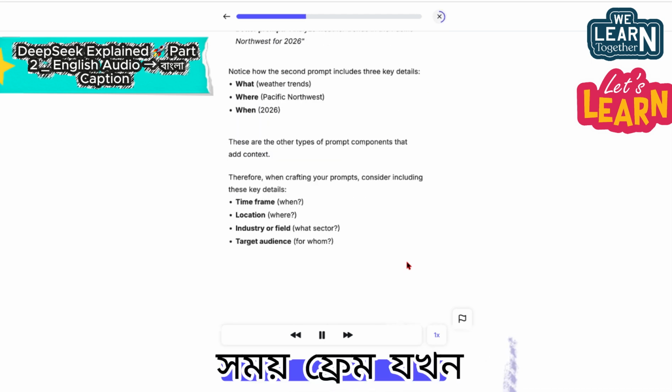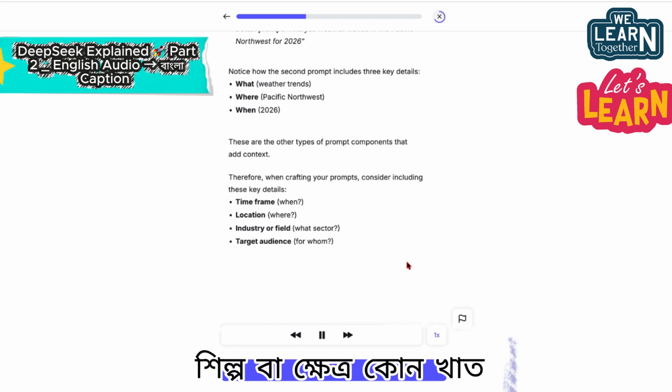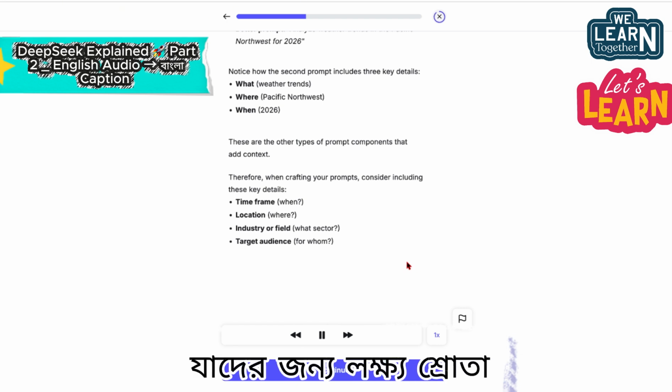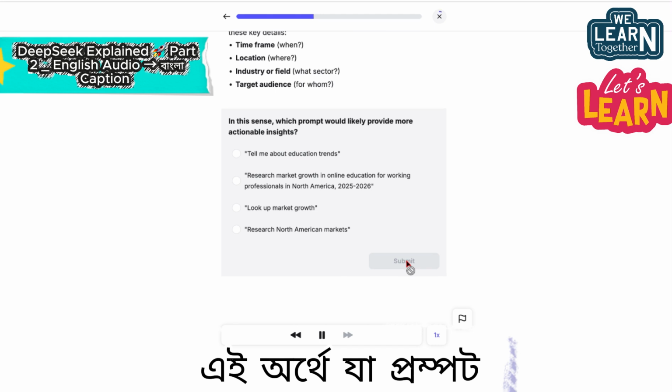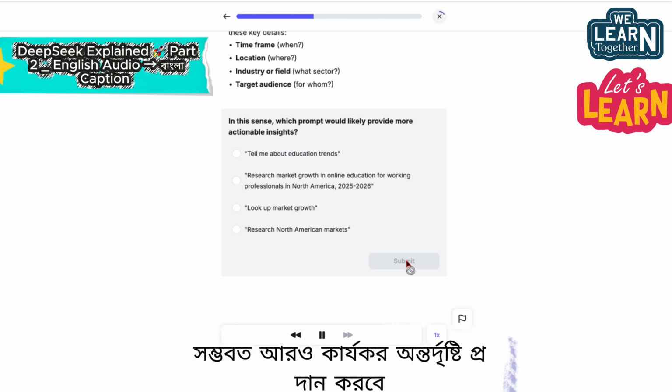Therefore, when crafting your prompts, consider including these key details. Time frame: when. Location: where. Industry or field: what sector. Target audience: for whom. In this sense, which prompt would likely provide more actionable insights?